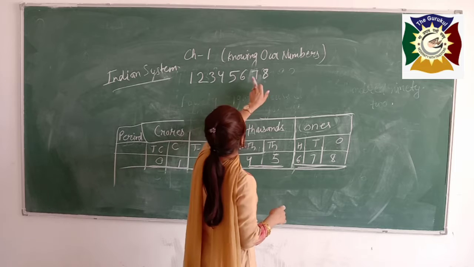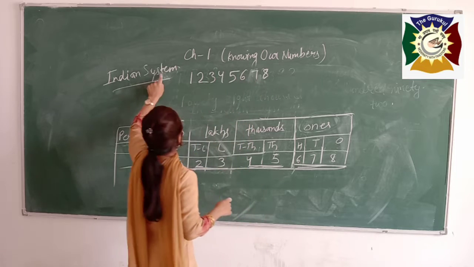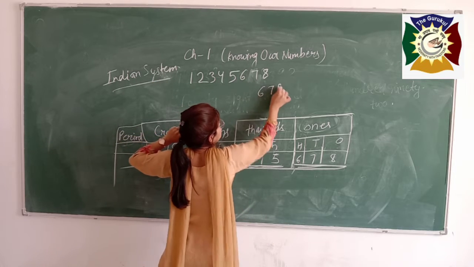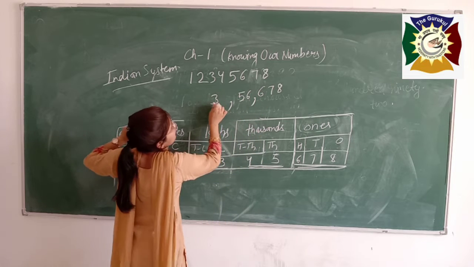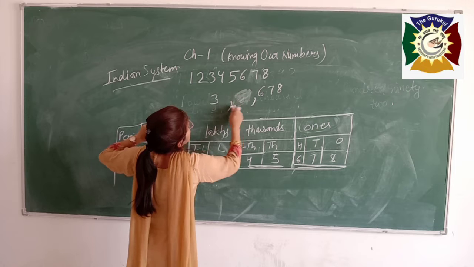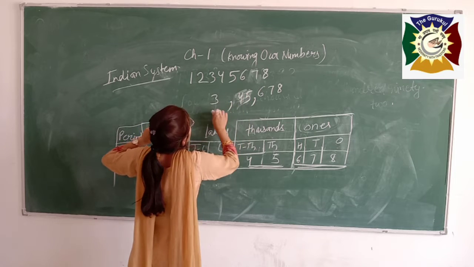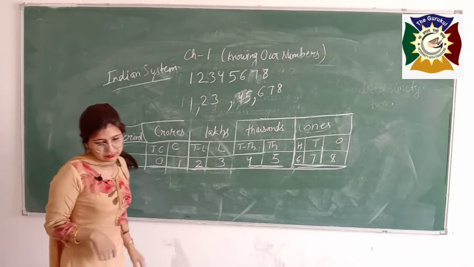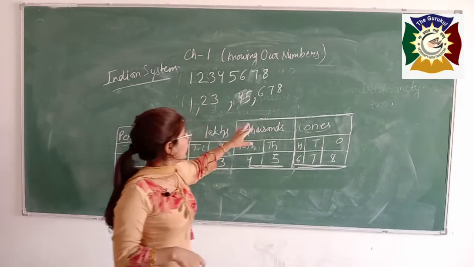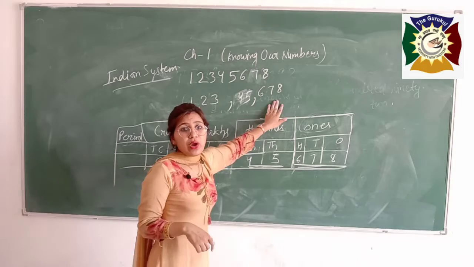So you have to write this number in the Indian system like this. Sorry, it is not 6, it is 45, and this is 321. Got it? Now, if you want to write this number in words, you have to read.